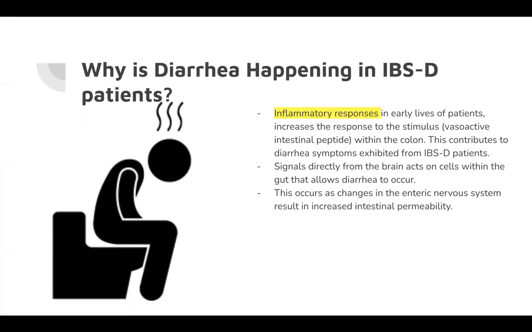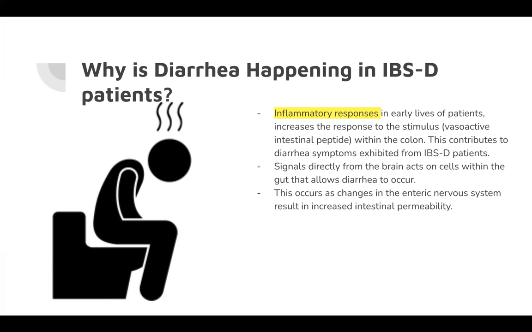Well, the inflammatory responses in the early lives of patients increase the responses to the stimulus within the colon, and this is known as vasoactive intestinal peptide. This is why diarrhea symptoms are exhibited by IBS-D patients. This is one contribution. And we already talked about the signals that are coming directly from the brain and they're acting upon the cells within the gut.